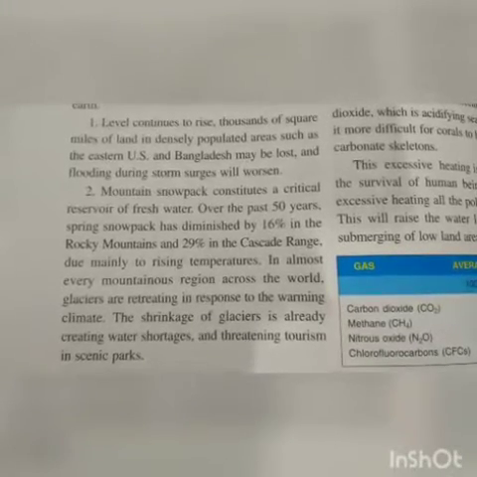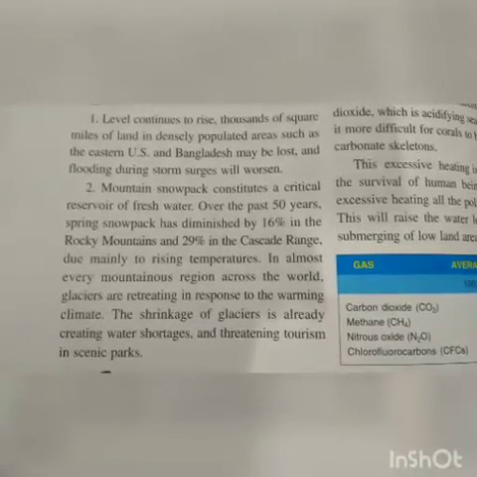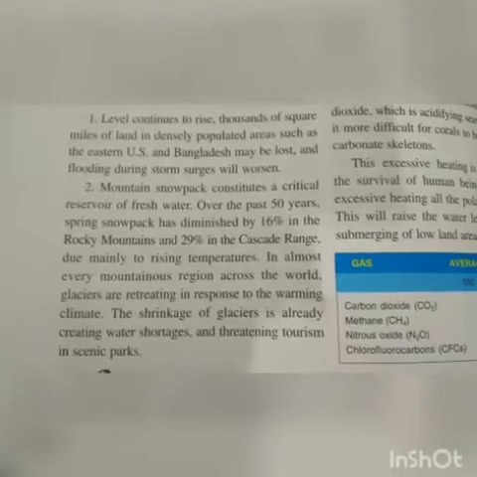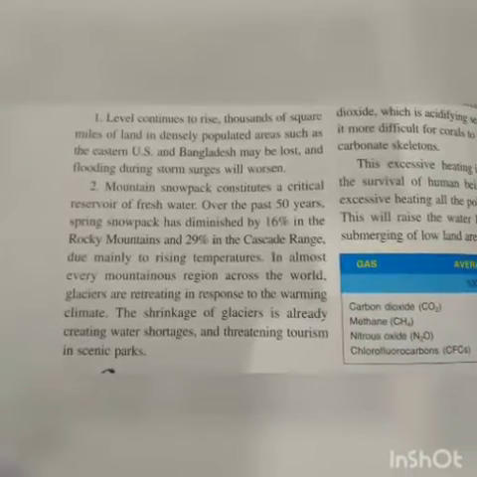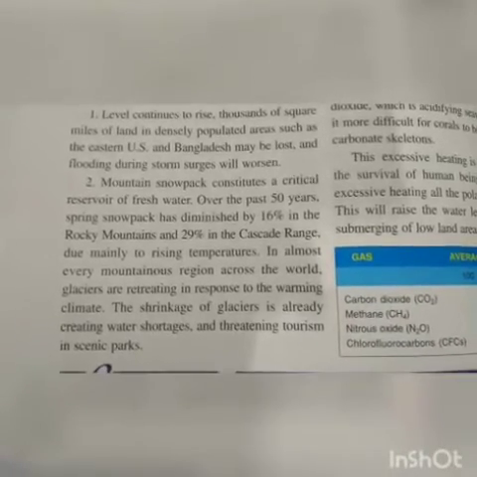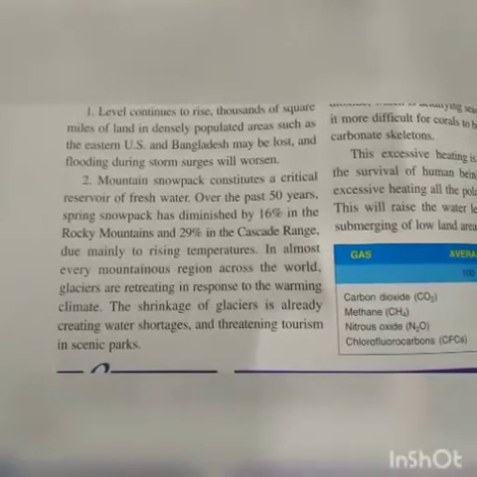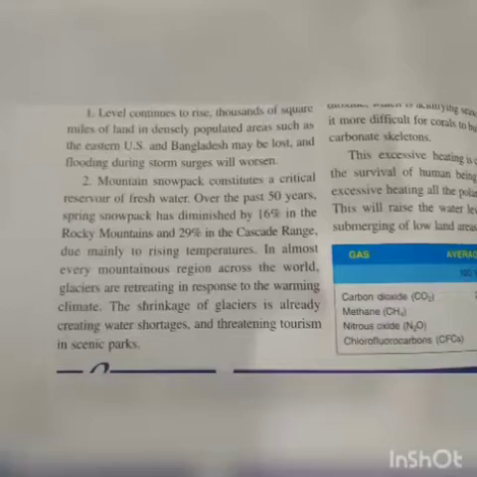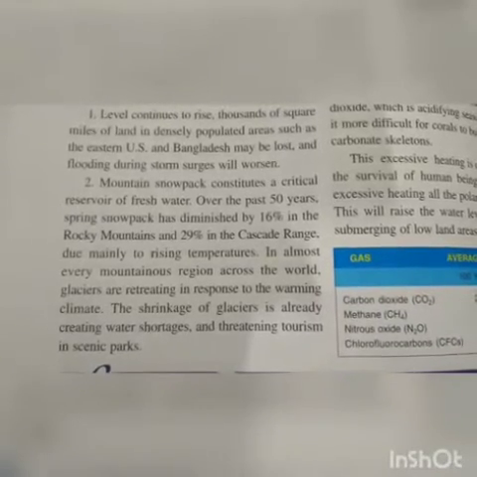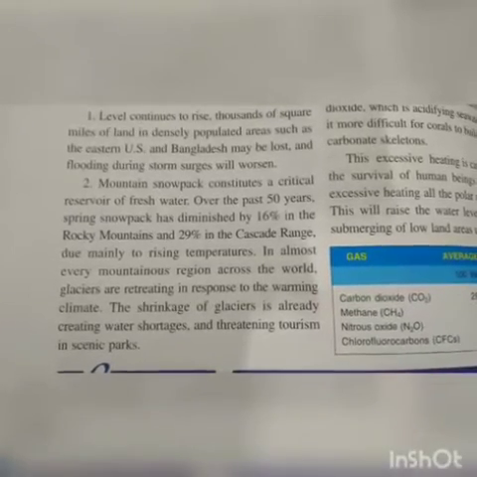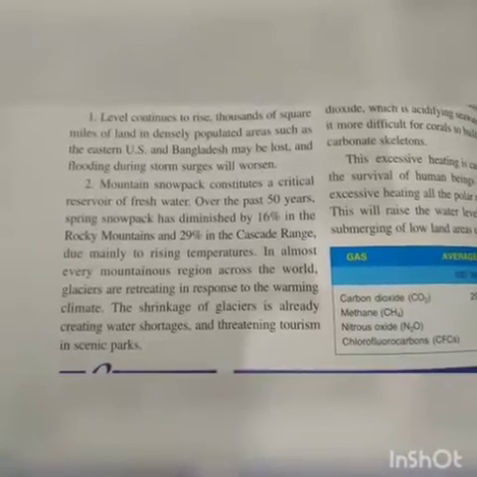The shrinkage of glaciers is already creating water shortages and threatening tourism in scenic parks, right? So directly or indirectly, global warming creates a lot of problems and will create a lot of problems, right?